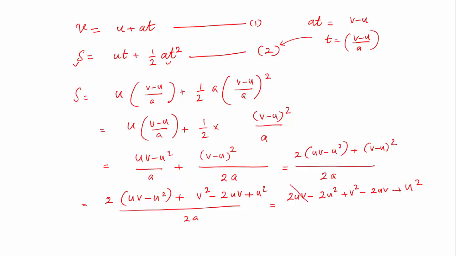So minus 2uv and plus 2uv cancel out. Minus 2u square and plus u square will give minus u square. So I can write v square minus u square divided by 2a equal to s. Now this can be written as v square minus u square equal to 2as. This is the popular third equation.